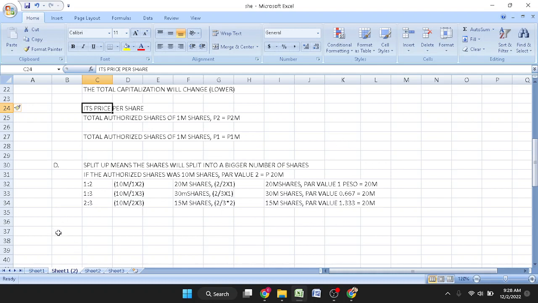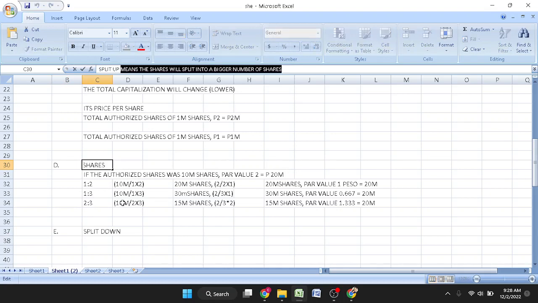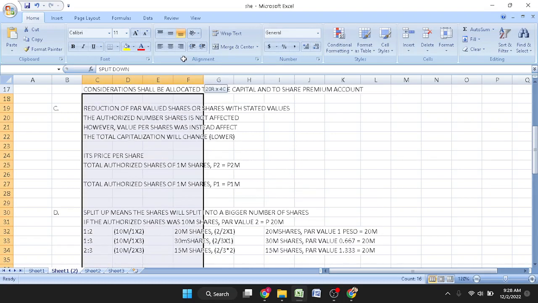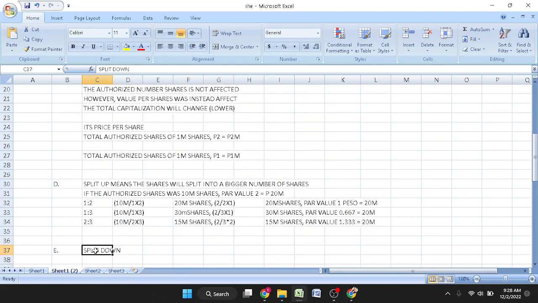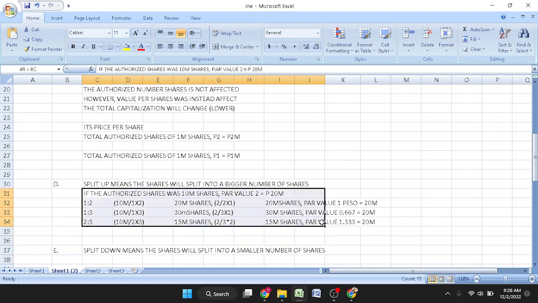For now, if we consider the rationale of split up, we'll now be able to summarize the split down type of high capitalization, which means that the total number of shares will be split into a smaller number of shares.